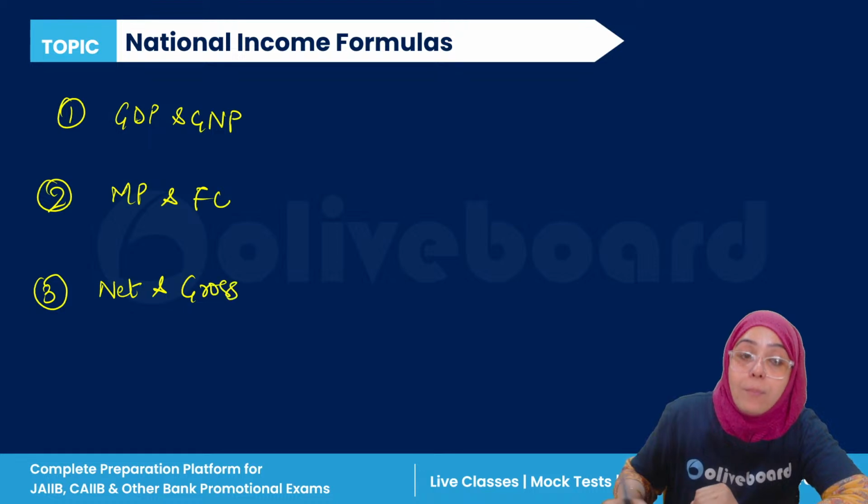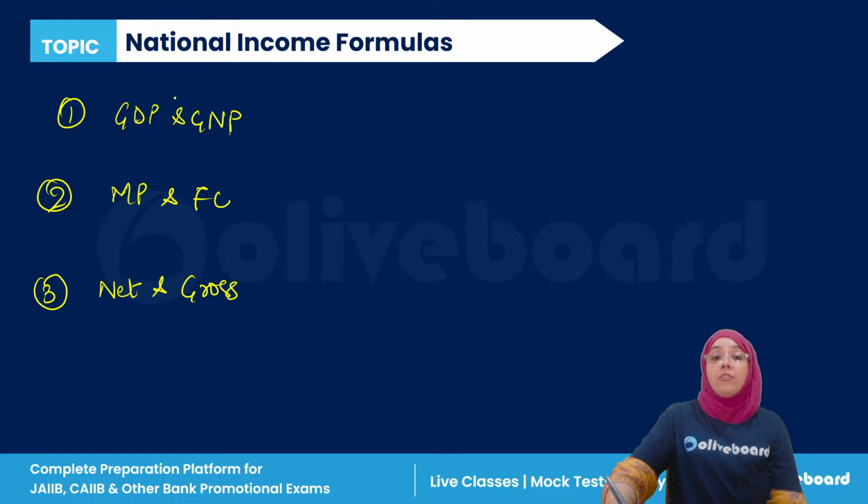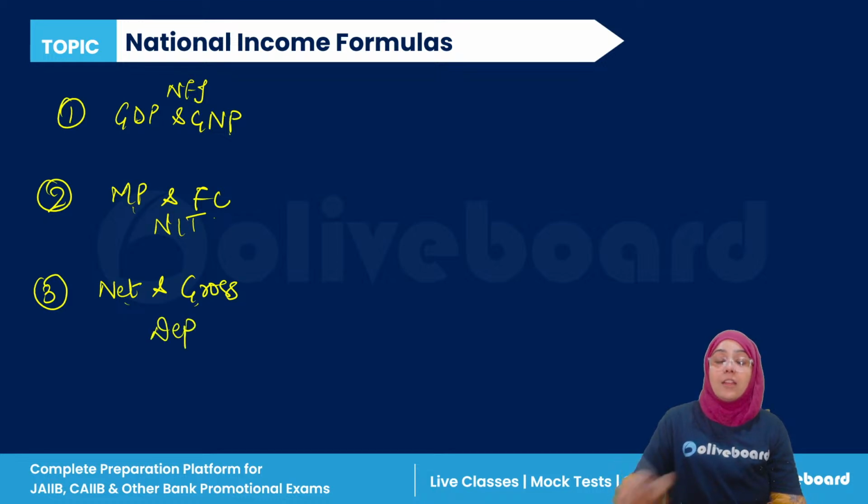Remember these three formulas? Yes or no? GDP and GNP, the difference is net factor income from abroad. MP and FC, it is net indirect taxes. Net and gross, it is depreciation.